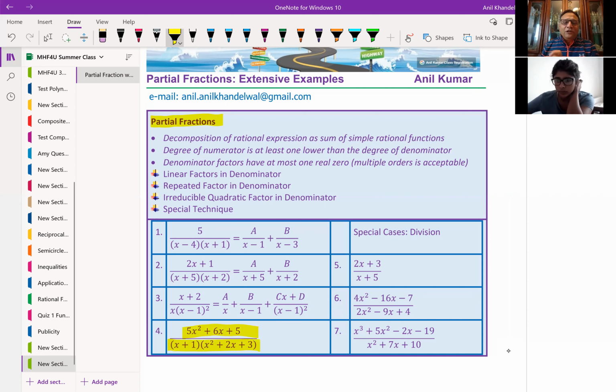So the idea here is to write this complicated rational function into smaller chunks of simplified rational functions. Now, when I say simplified rational function, it means we only have one factor in the denominator, any one. That means it will lead to one zero. We could have a higher order of that, like x minus 1 whole square, but the zero is only at 1. Its order is 2, which is a different story. So we simplify it so that we have some constant in the numerator and one of the factors.